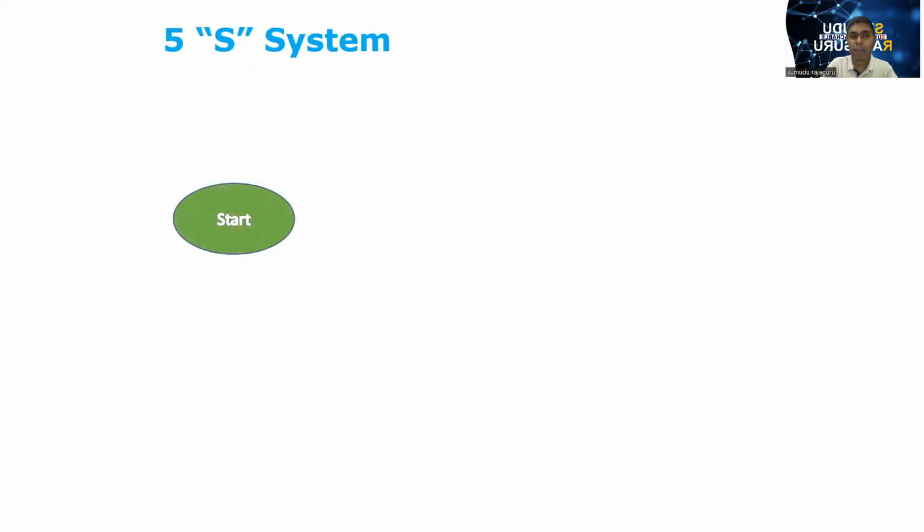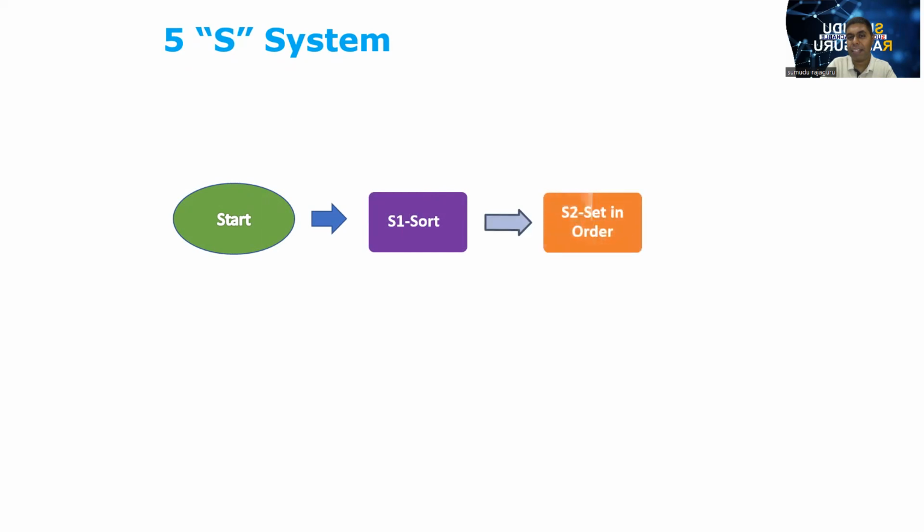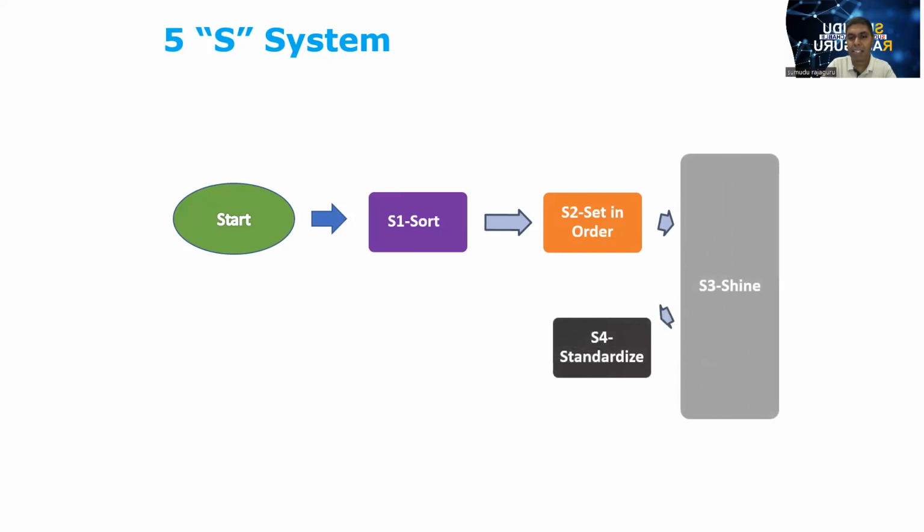Now you can see, this is the 5S system. When we talk about the 5S system, first we have to start, then sort, then set in order, shine, standardize, then sustain.